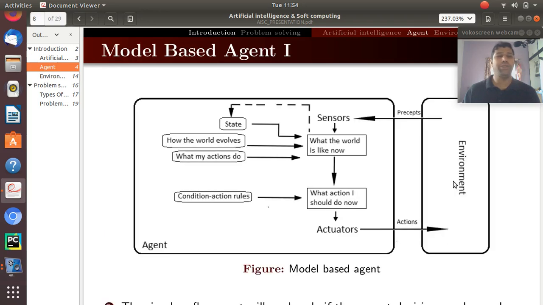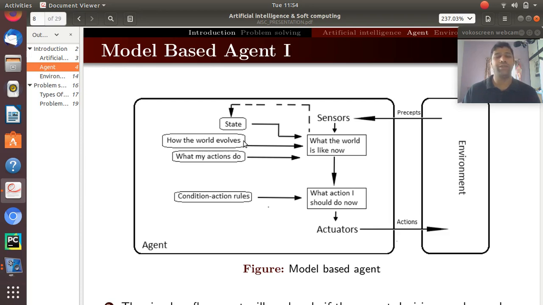The second type of agent program is a model based agent. A model based agent senses the environment, gets a percept back, relates these percepts along with its database, and at the same time generates a thinking process: what the world is like now, how the world is present at this moment. At the same time, it will think about the current state in which the environment is present, and how the environment will evolve after that particular moment.